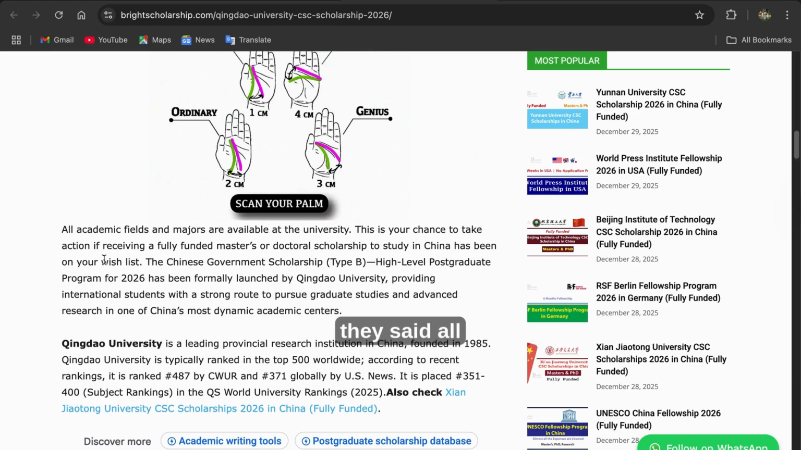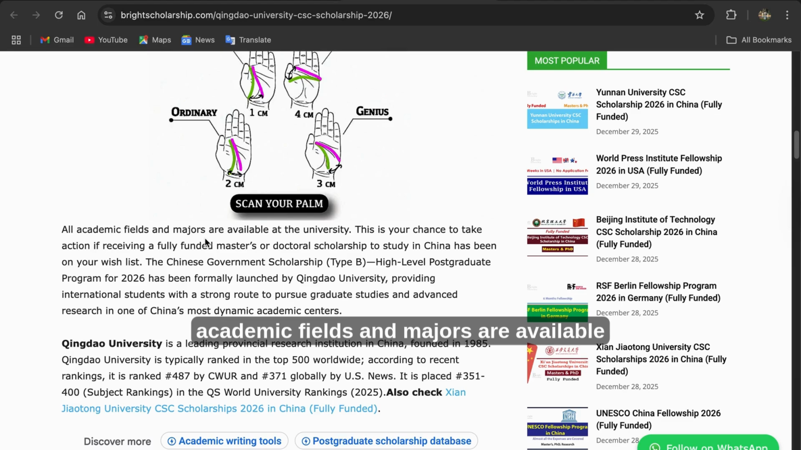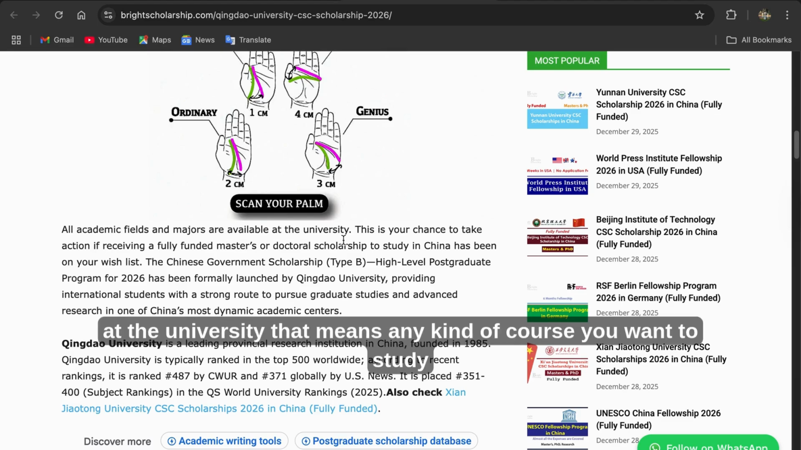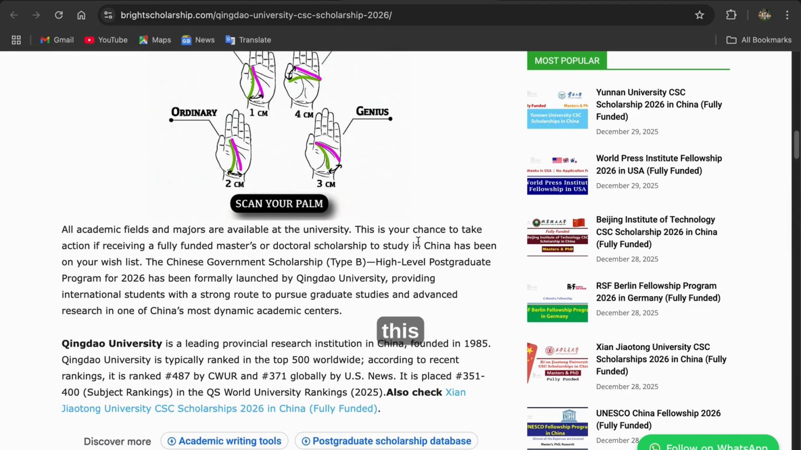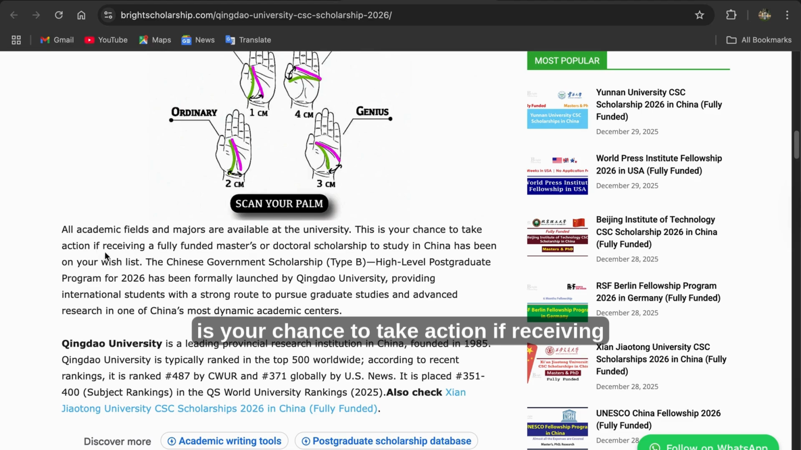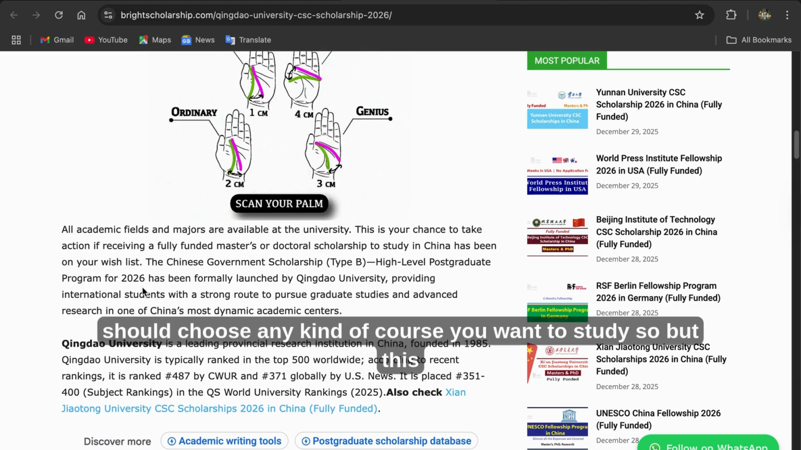Now, they said all academic fields and majors are available at the university. That means any kind of course you want to study is available in this university. They said this is your chance to take action in receiving a fully funded master's or doctorate scholarship to study in China that has been on your wish list. So you should choose any course you want to study.